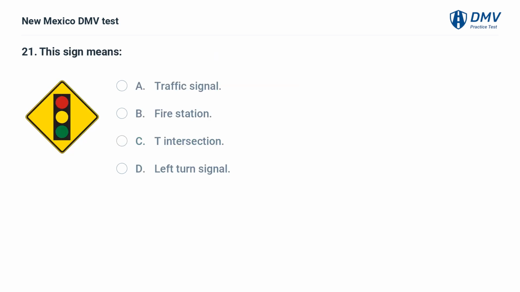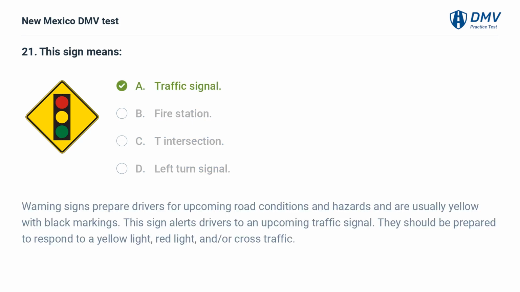This sign means A. Traffic signal. B. Fire station. C. T intersection. D. Left turn signal. The answer is A. Traffic signal. Warning signs prepare drivers for upcoming road conditions and hazards and are usually yellow with black markings. This sign alerts drivers to an upcoming traffic signal. They should be prepared to respond to a yellow light, red light, and/or cross traffic.